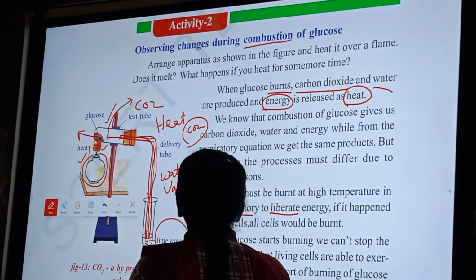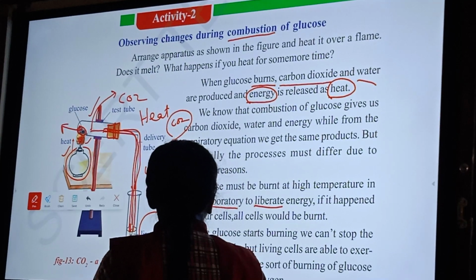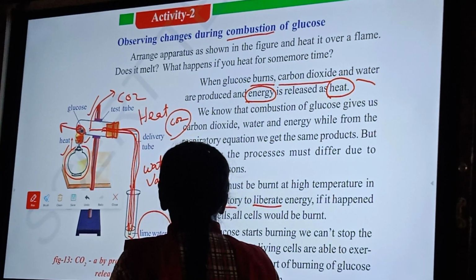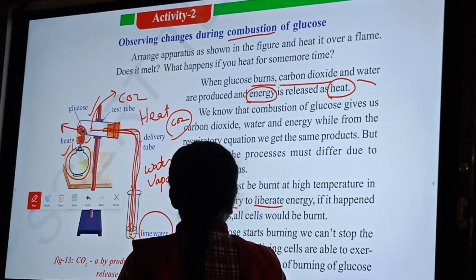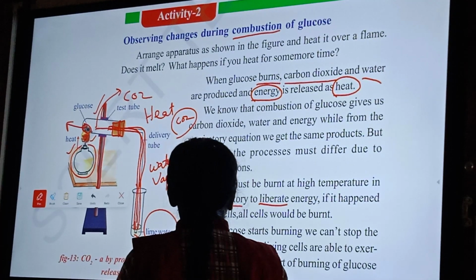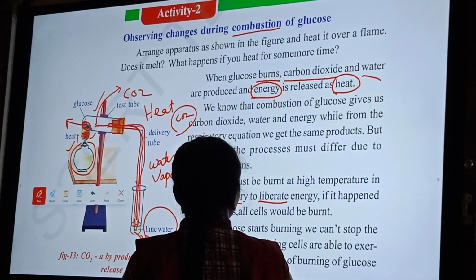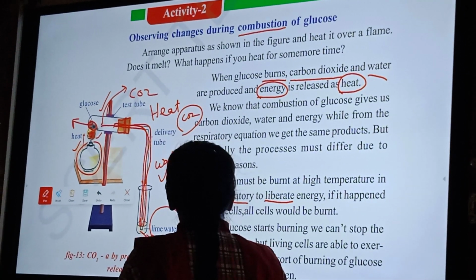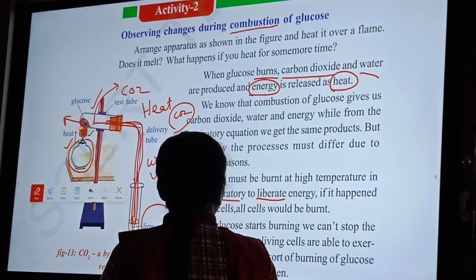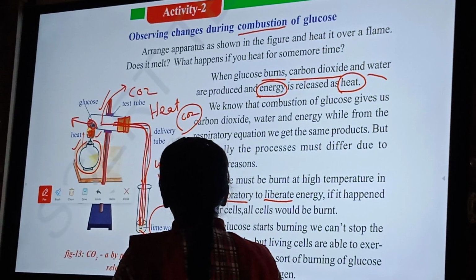Okay, carry on. We know that combustion of glucose gives us carbon dioxide, water and energy, while from the respiratory equation we get the same products. But essentially the process must differ due to the following reasons.